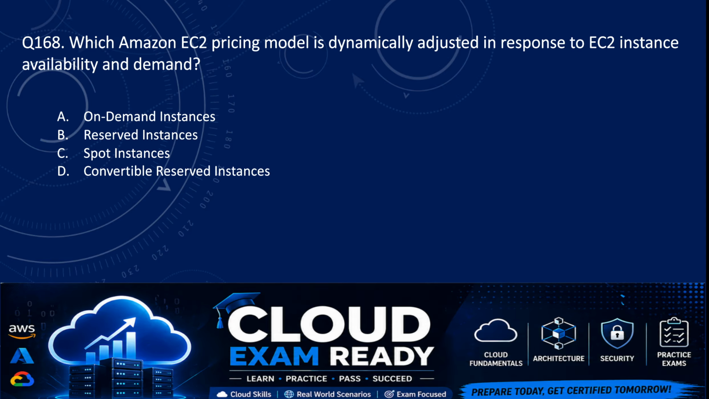Question number 168. Which Amazon EC2 pricing model is dynamically adjusted in response to EC2 instance availability and demand? So the options are A, on-demand instances, B, reserved instances, C, spot instances, and D, convertible reserved instances. So the correct answer here is option C, which is spot instances.